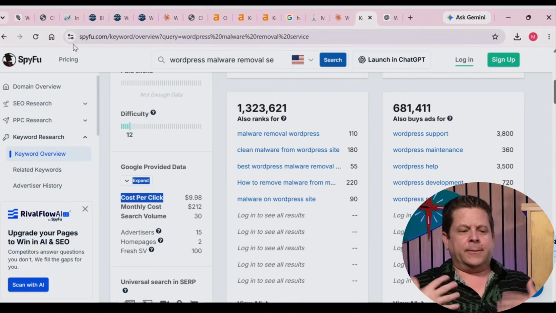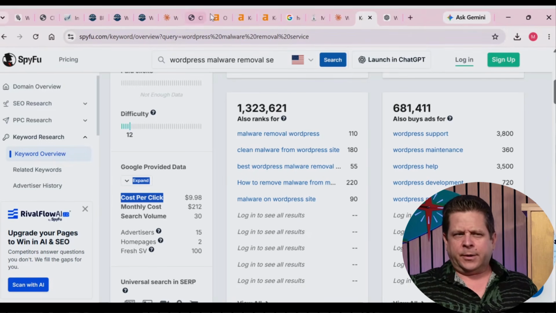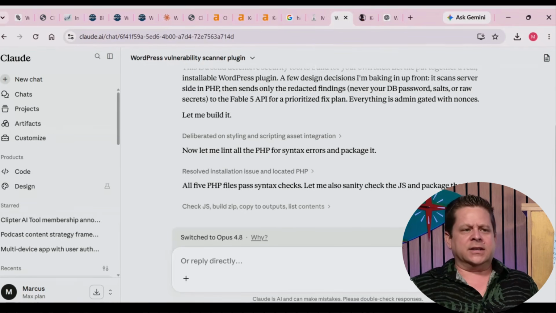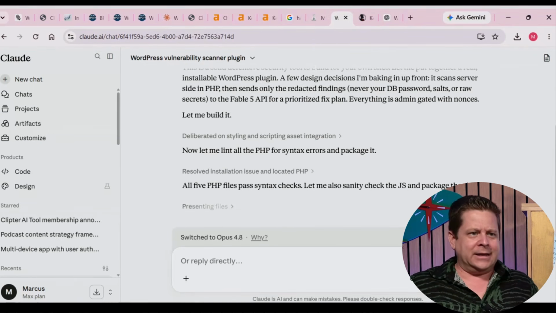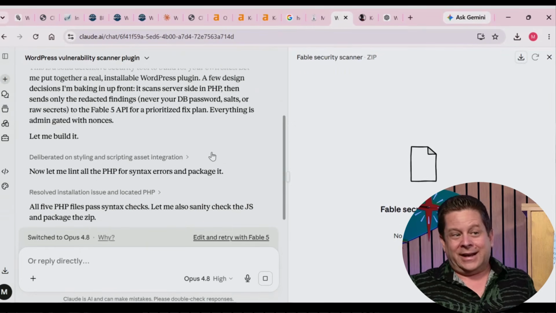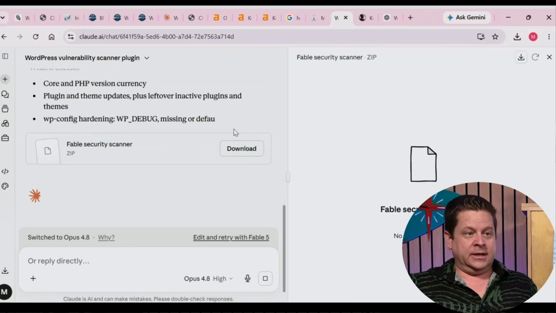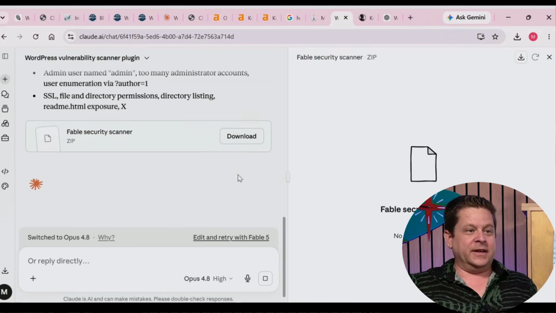So this is kind of thinking about this differently. Like I don't need the most perfect plugin. I could just have like a little diagnostic plugin. Obviously, disclaimer that it was made with AI and it's not perfect, but this will actually do a pretty good job of it. So here's one that checks for vulnerabilities. Cool. So let's see what this looks like here.